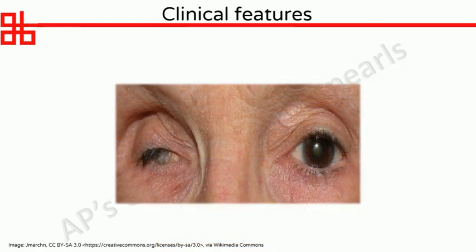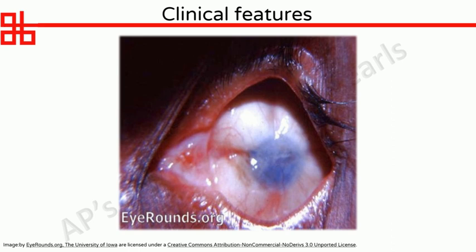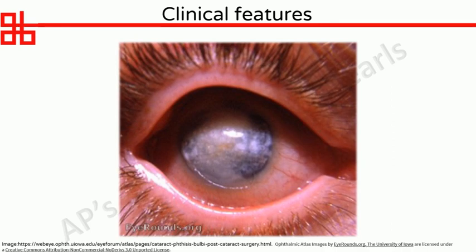Coming to the clinical features. There is facial asymmetry due to a narrow palpebral aperture. This occurs due to a shrunken globe. The eyeball appears shapeless due to its softness and effective pull of the extraocular muscles. It often appears square-shaped. The conjunctiva may be congested in some cases.